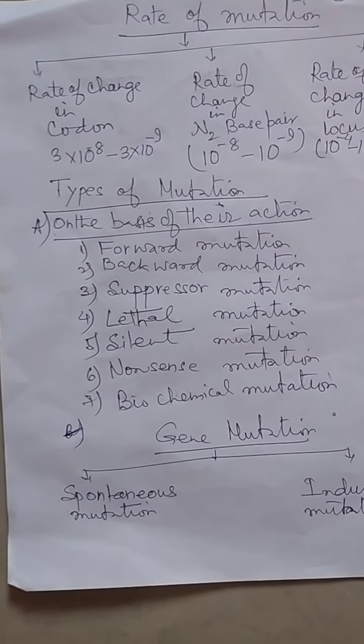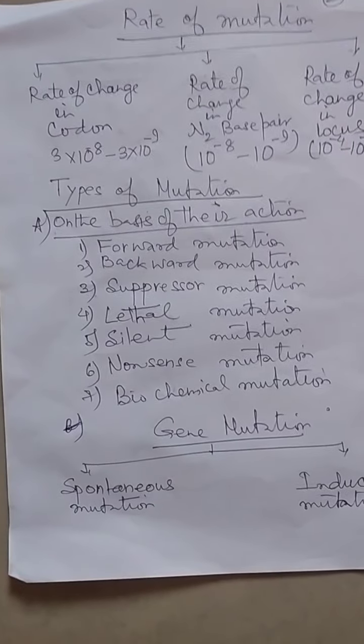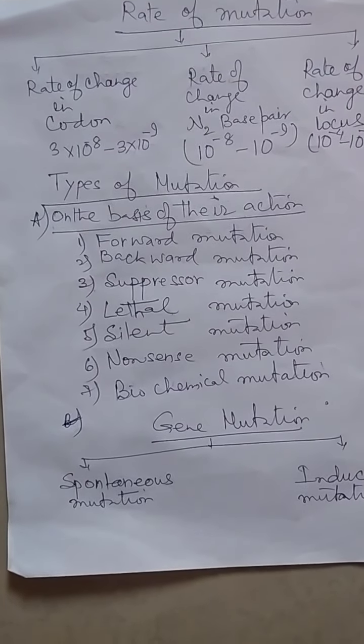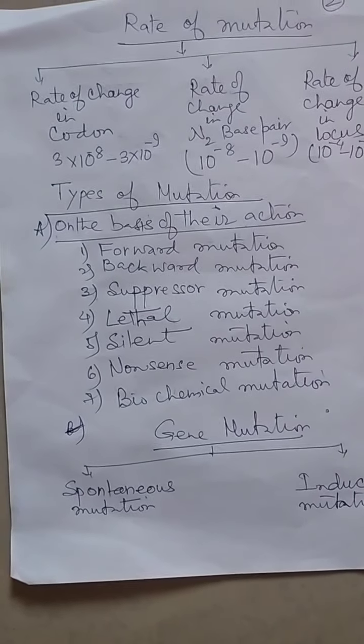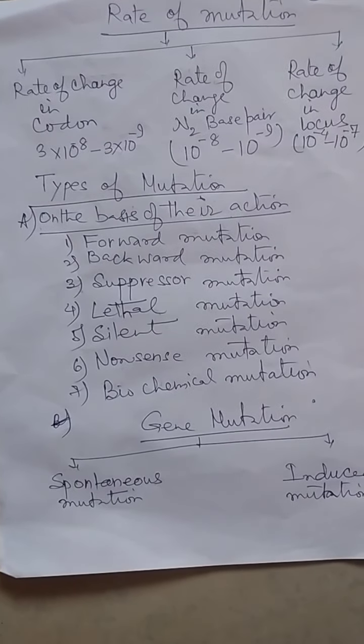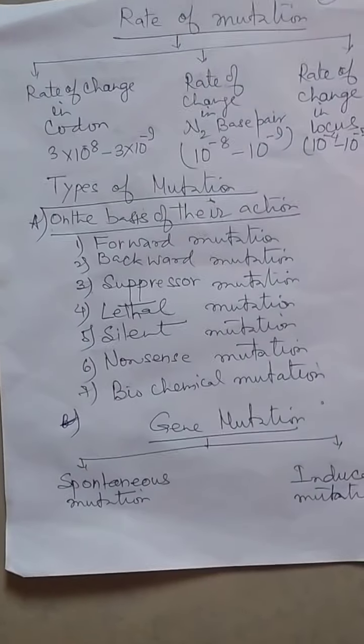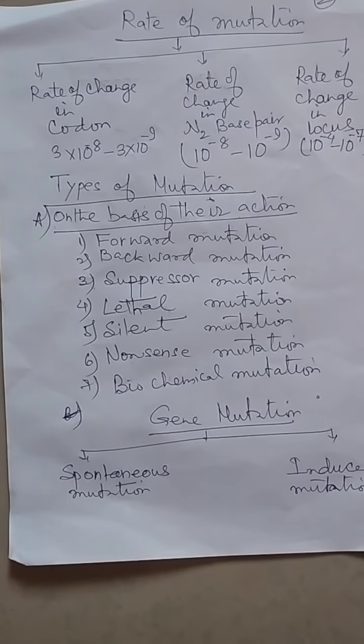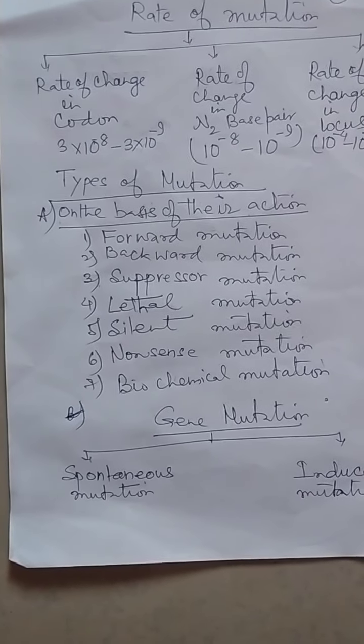Third one is suppressor mutation, a mutation that partially or completely cancels the phenotypic effect of another mutation. Fourth is lethal mutation, a mutation that is fatal to the organism.